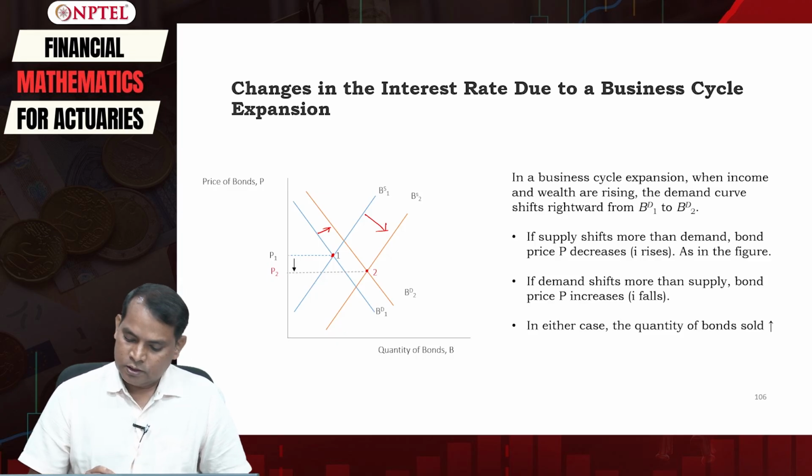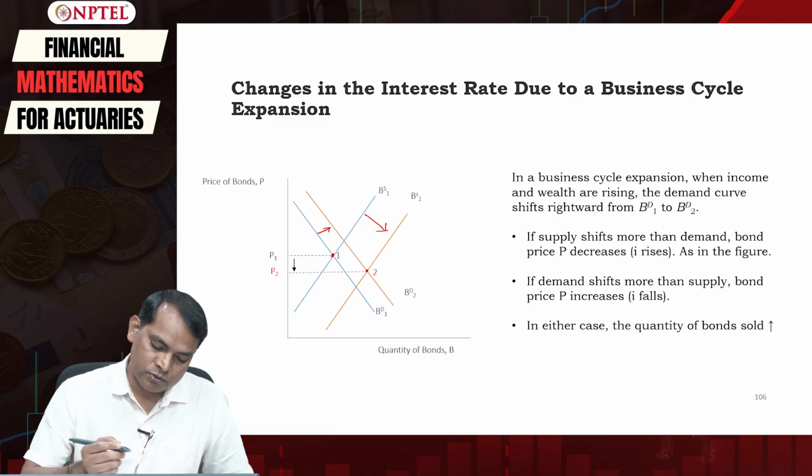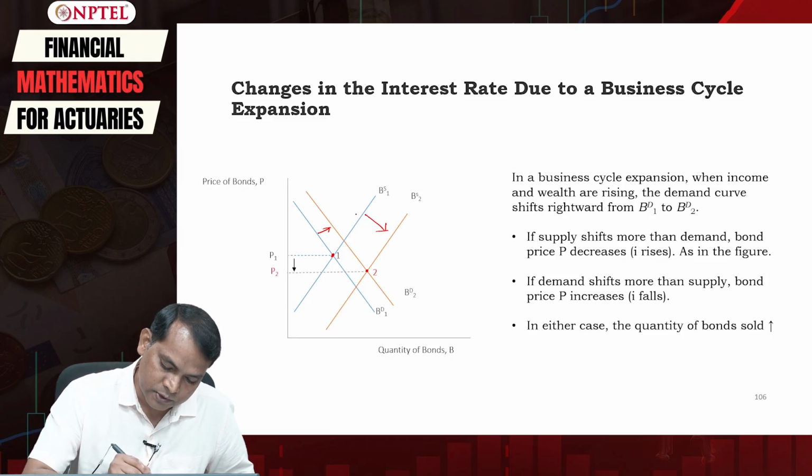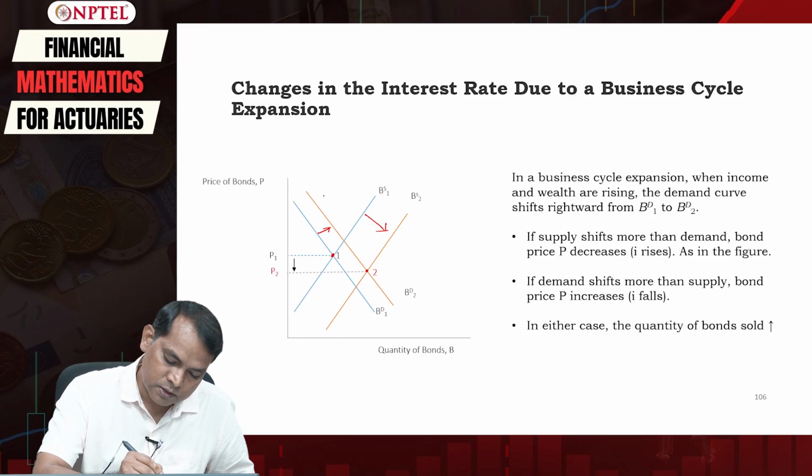If the demand curve shifts more than the supply curve, then the price P actually increases.